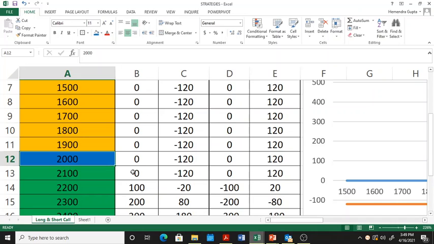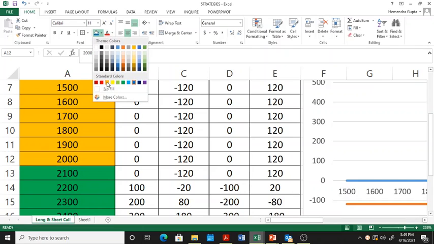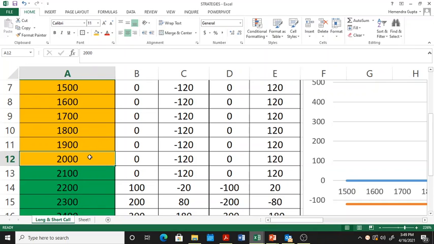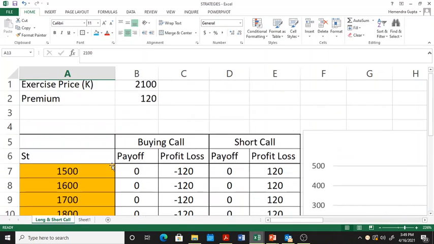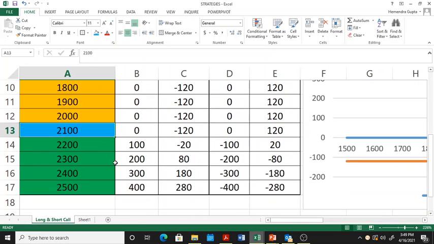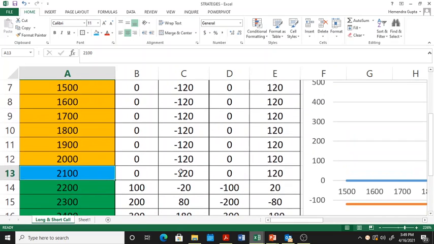So when will the call option exercise start? It starts, you can see here, at 2100 rupees. Till the level of 2000, it was not making sense for the buyer of a call option to exercise it. At 2100 rupees, whether he exercises the call option or not, it doesn't make a difference. But even then, he will end up losing 120 rupees as the premium.